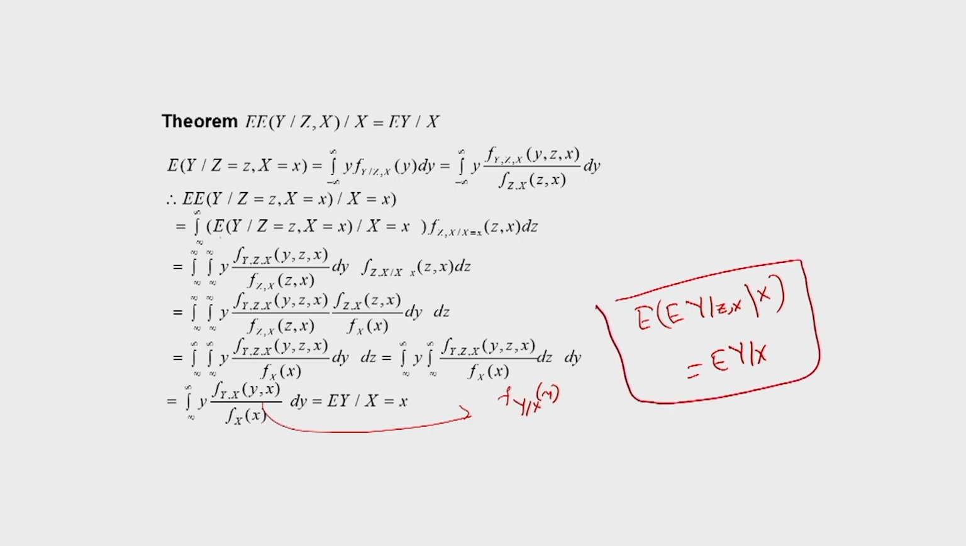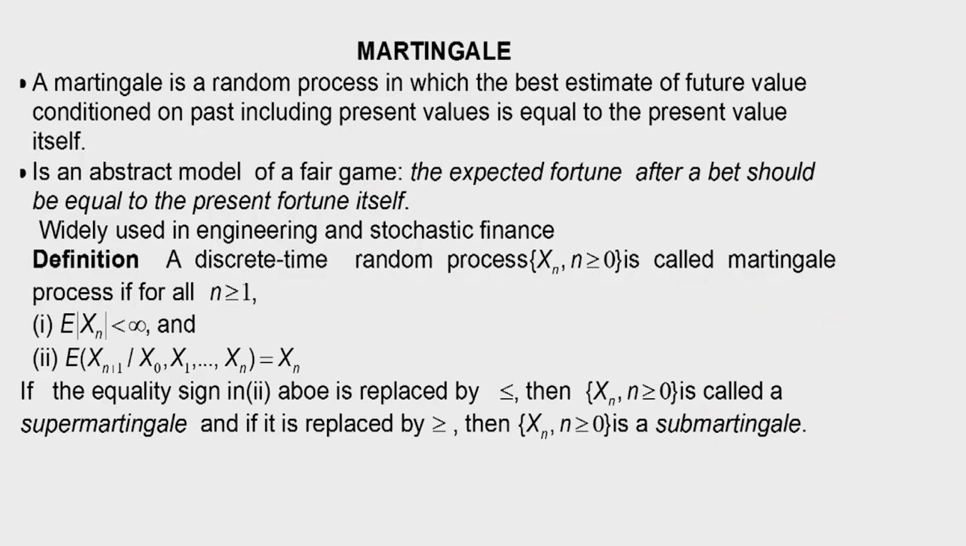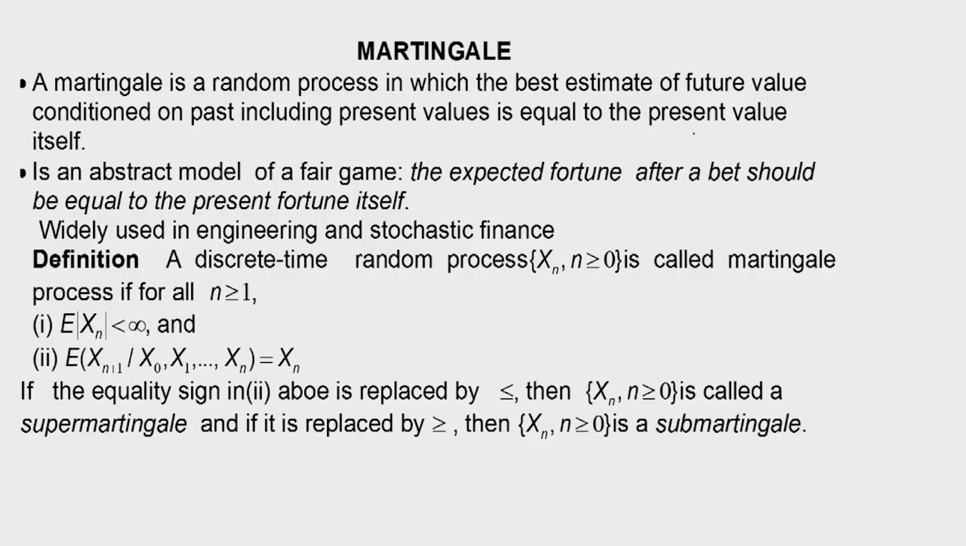So with this background, now we will go to the definition of a martingale. A martingale is a random process in which the best estimate of a future value, conditioned on the past including the present, is equal to the present value itself. So we know about the past values, we know about the present values, what is the best estimate for the future value? If the process is a martingale, then that predicted value is the present value itself.